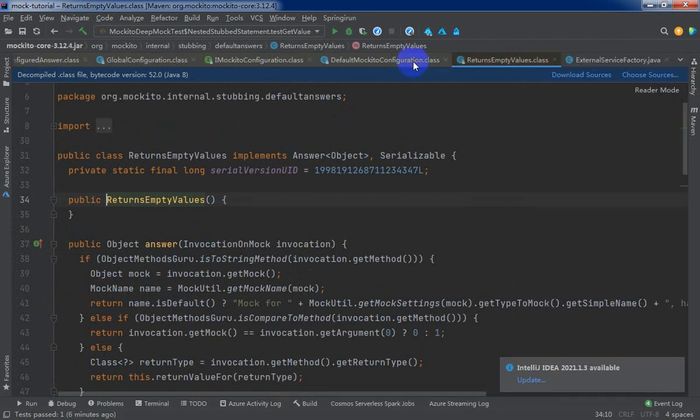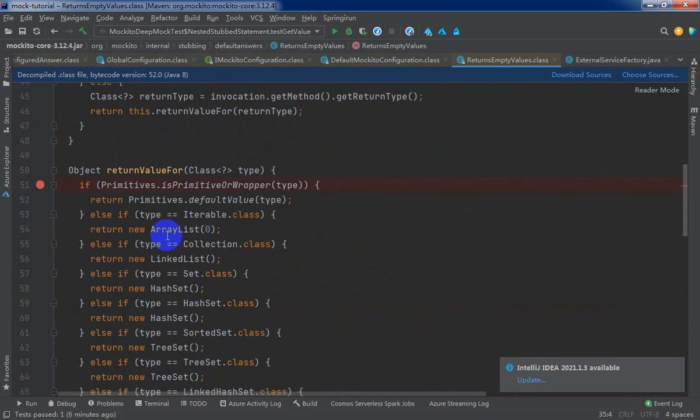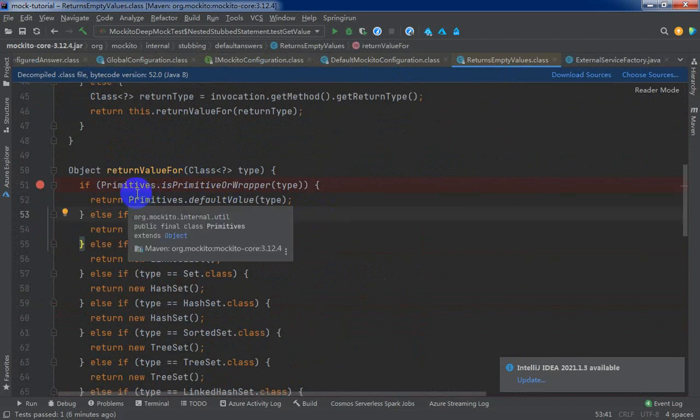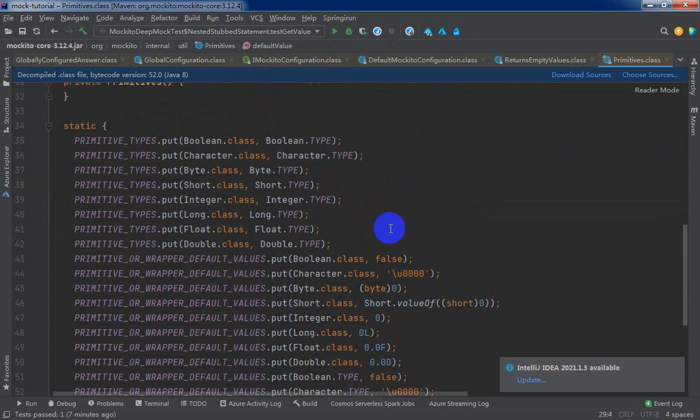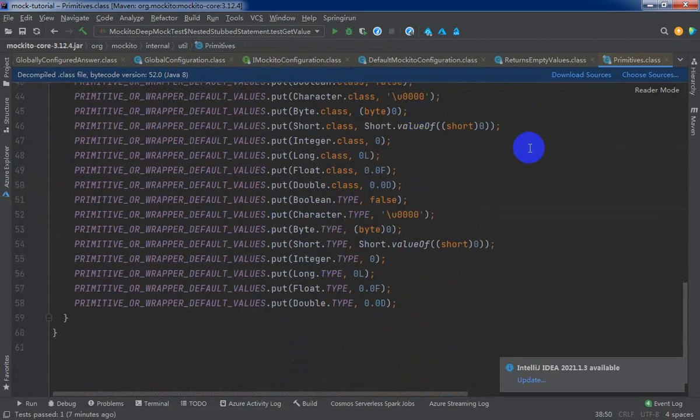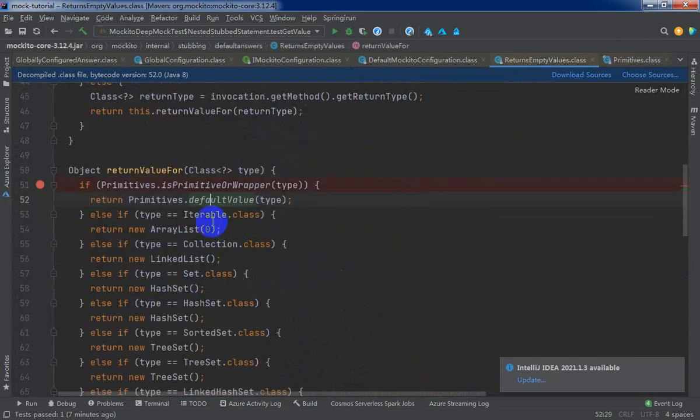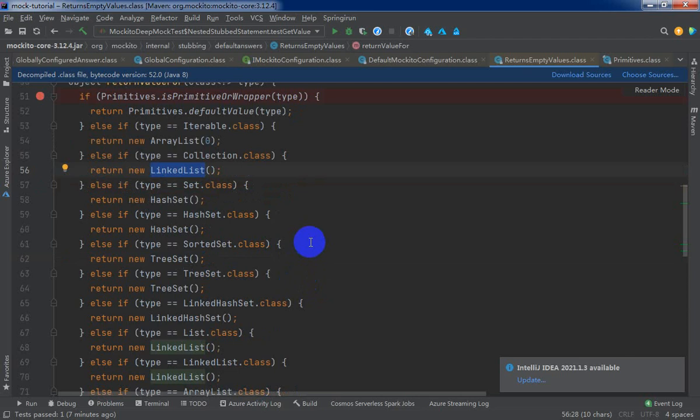Inside the source code there is a method named returnValueFor, right? If our return value is primitive, it will return the default value, and you can see it's divided into several cases. If it's an iterable, it will return an array list with size 0, and for a collection it's a linked list, a hash set, and so on. So I will not explain one by one.